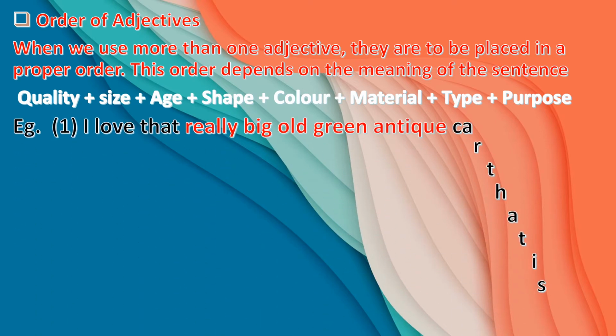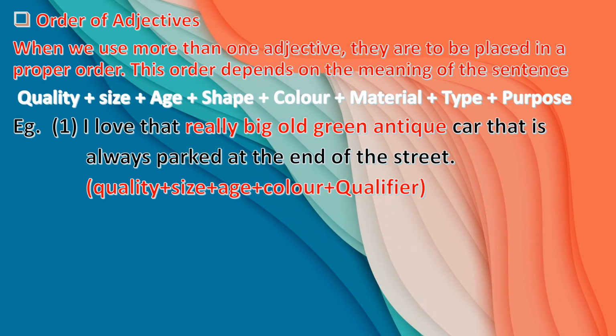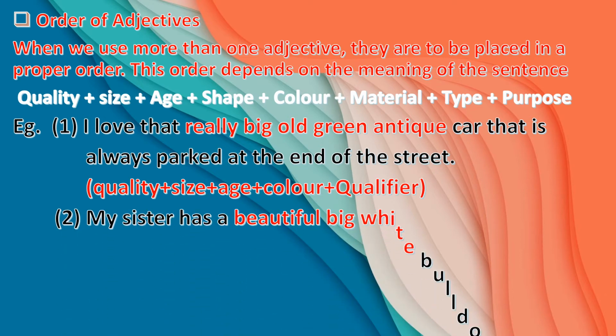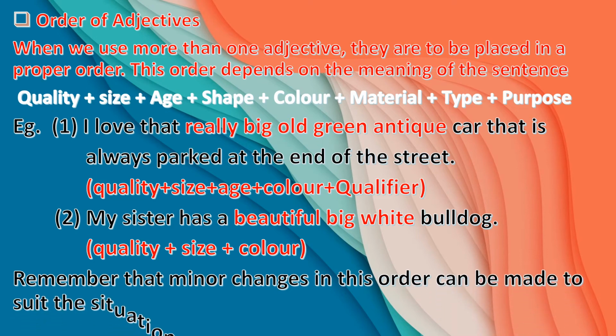Example: I love that really big old green antique car that is always parked at the end of the street. Let us see what is the order. First comes quality, then size, then age, then color and then the qualifier. The second example: my sister has a beautiful big white bulldog. What comes first? Quality, big is the size and white is the color. So this way you have to arrange the adjectives if you have more than one.